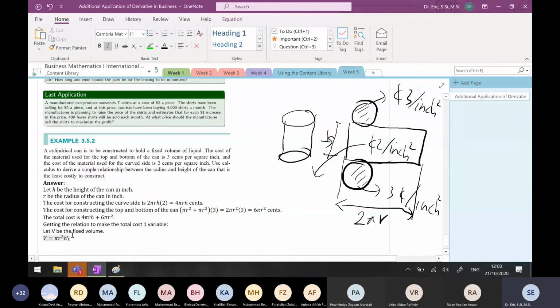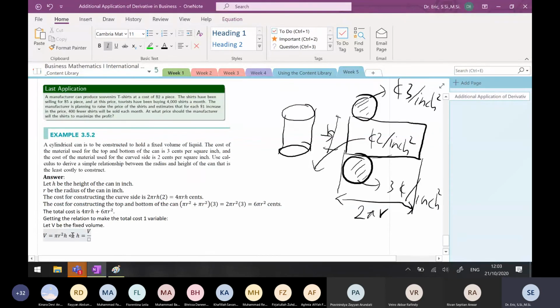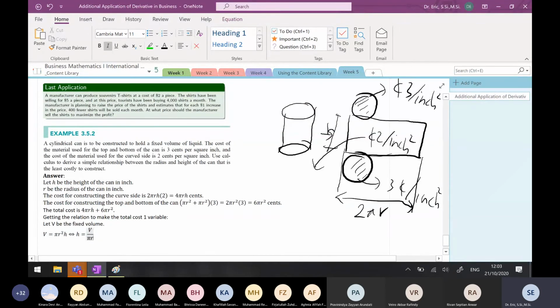V is fixed, so h is V divided by pi r squared.